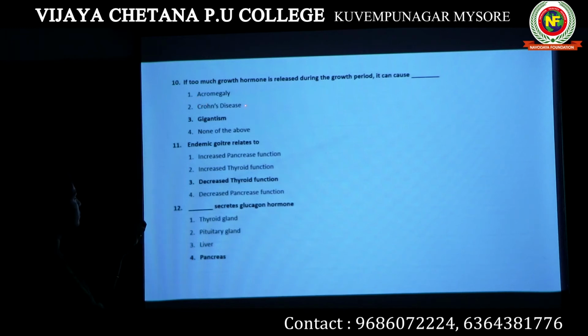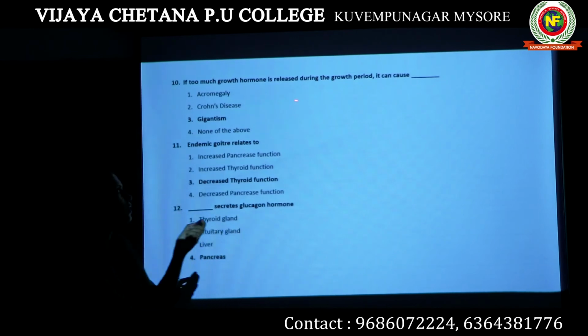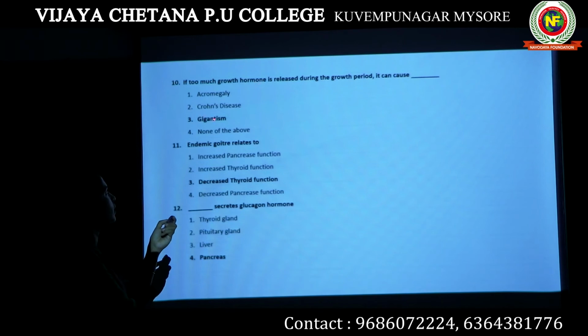Acromegaly, Crohn's disease, gigantism, none of the above. I have already mentioned that increased growth hormone will lead to gigantism. So gigantism, option 3, is the answer for question 10. Then let's move on to question number 11.